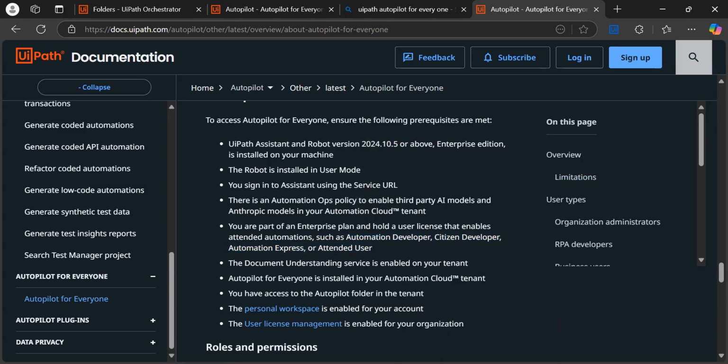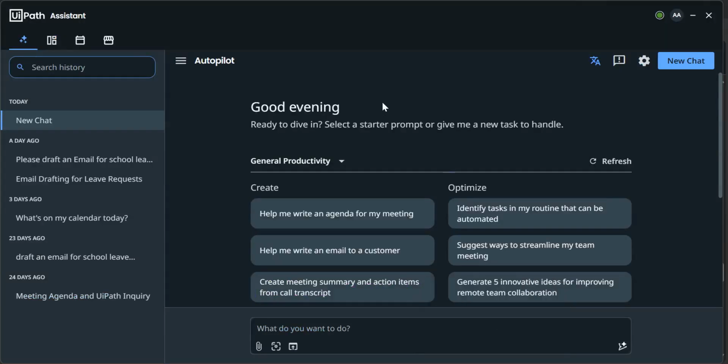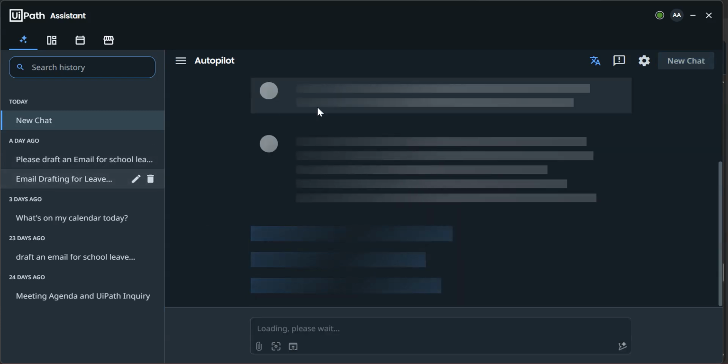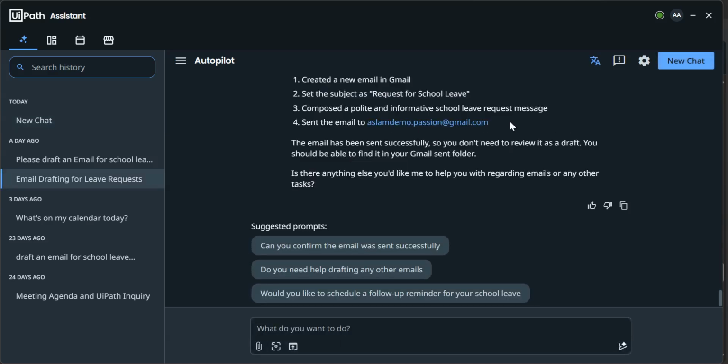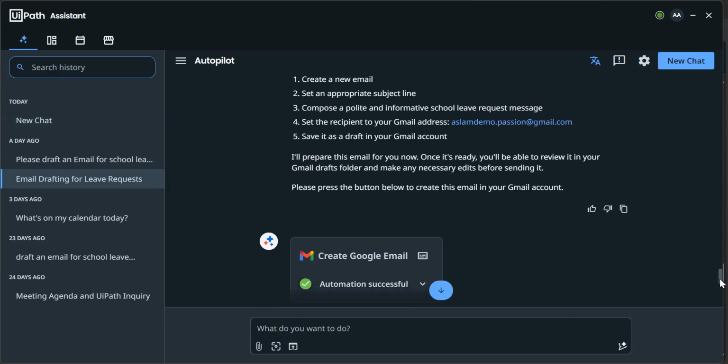So that's all for the initial setup. So once you install this, this type of screen is coming, and then from here you can ask any query, you can ask anything, right? So once this screen is coming, you can just plug and play, right? So for example, I have already created one email integration for my email and am asking it to send the email, right? So let me rerun again. Just see.